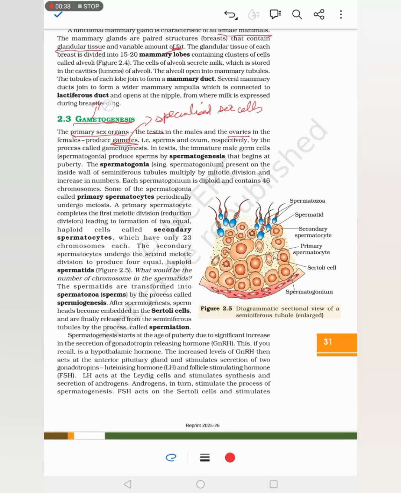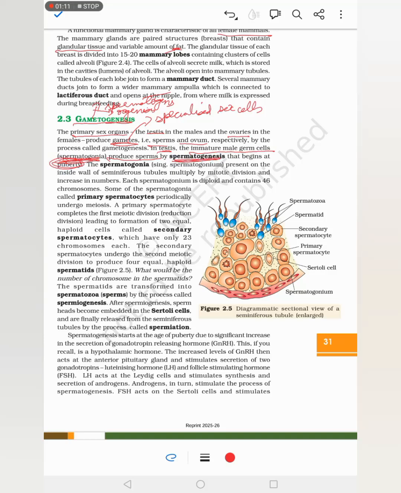Gametogenesis is of two types: spermatogenesis and oogenesis. The names only make us understand that spermatogenesis is in the male and oogenesis is in the female. So in the testis, immature male germ cells, that is spermatogonia, which we already learned, produce sperm, and the process is known as spermatogenesis. That begins at puberty.